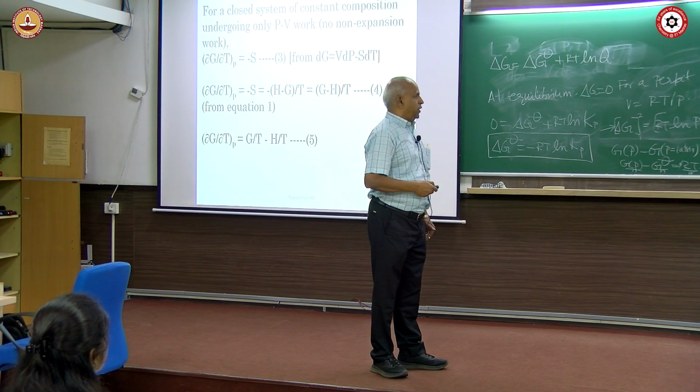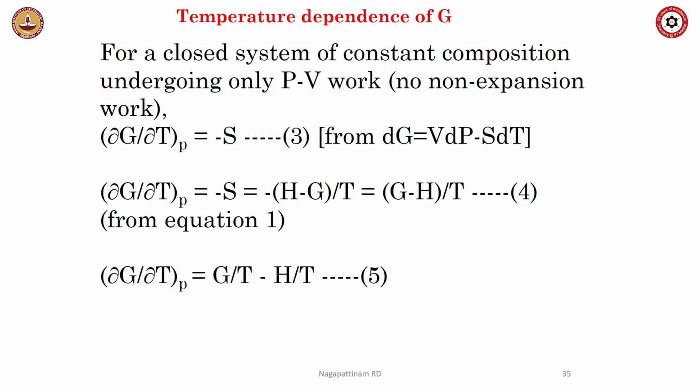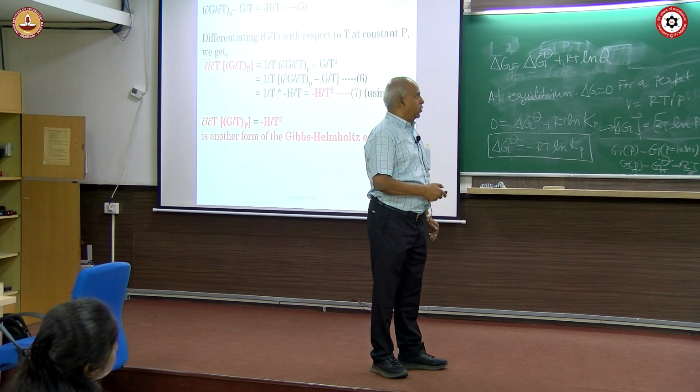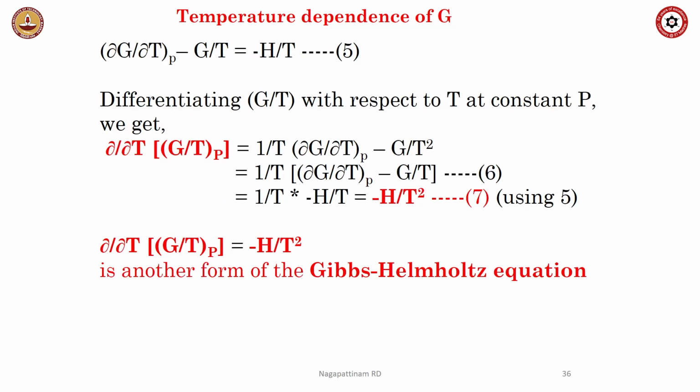So, ∂G/∂T at constant pressure is minus S, equal to minus of, we just defined what S is, (H minus G)/T. So, ∂G/∂T at constant P is nothing but G/T minus H/T, just from definition, nothing more than that. Okay. Then you do a small twist.